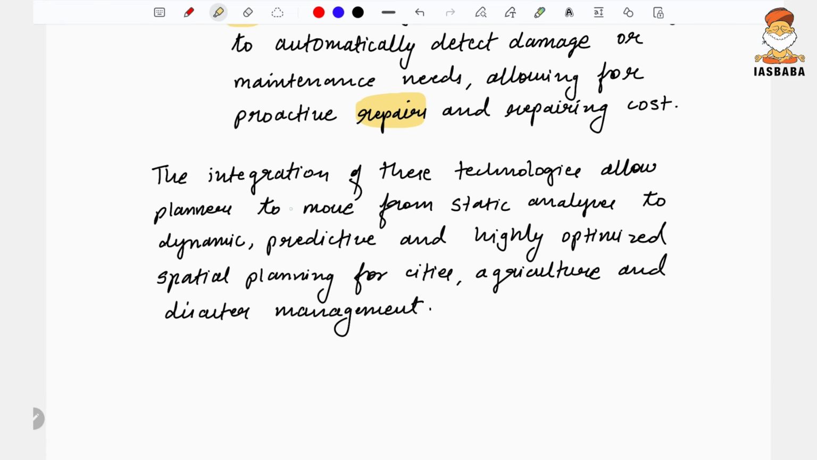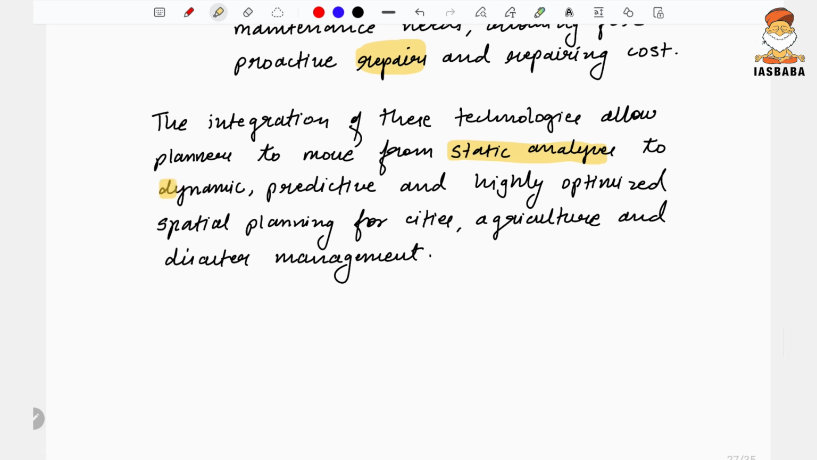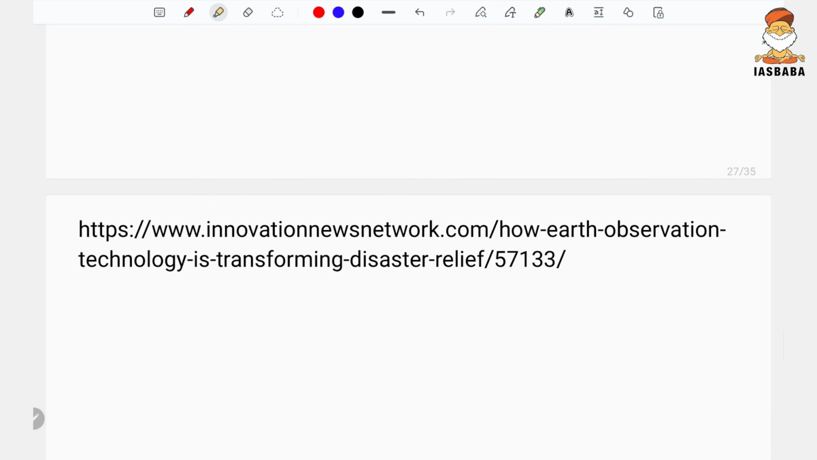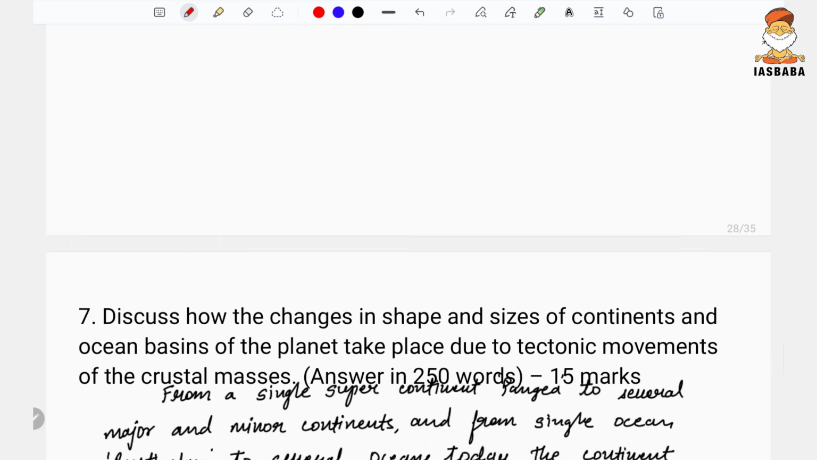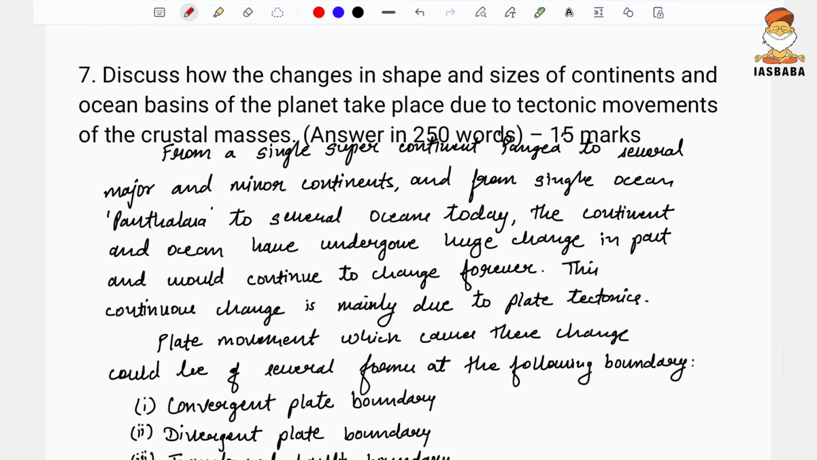So the integration of these technologies would allow planners to move from static analysis to dynamic, predictive, and highly optimized spatial planning for cities, agriculture, and disaster management. Here in this case, it was somewhere in the news how Earth observation technology is transforming disaster relief. So if not the whole demand of the question, at least some partial understanding could have been attained by reading this current affair.